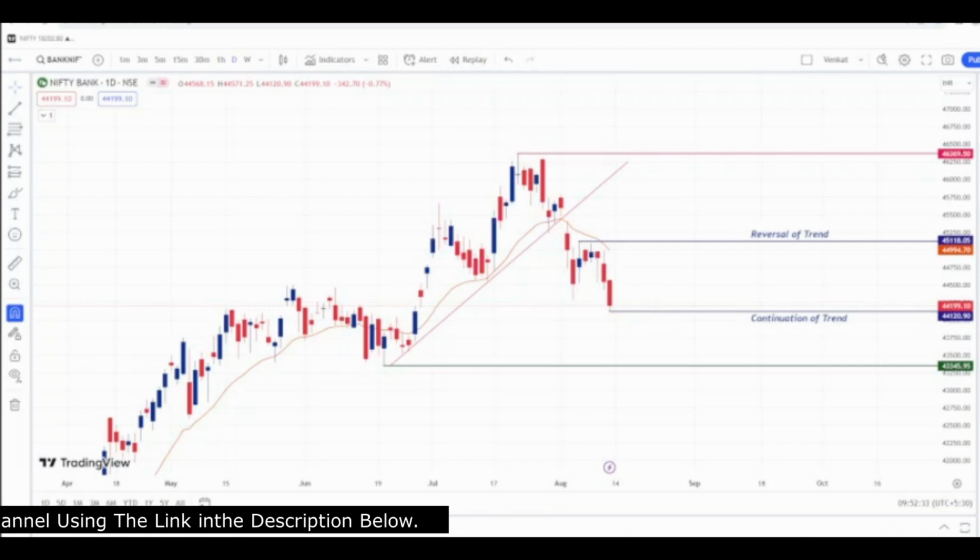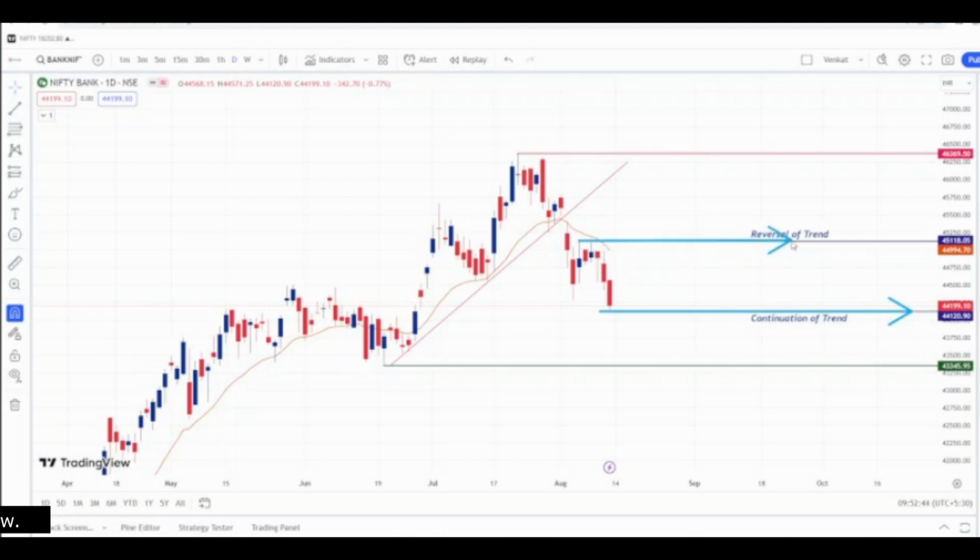So what are the levels for Bank Nifty for the coming week? This is the continuation of trend level for Bank Nifty, which is near 44,100, and this is the trend reversal level for Bank Nifty, which is 45,120. This is the range-bound sideways market zone.